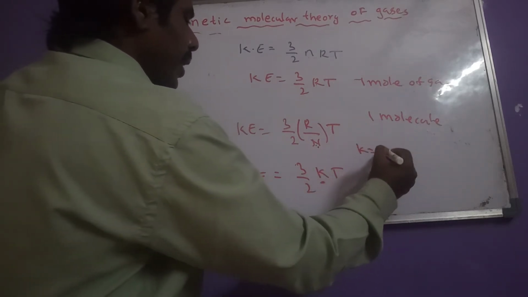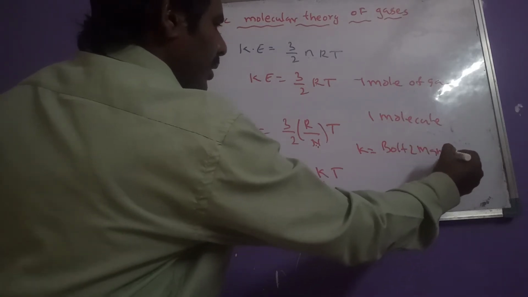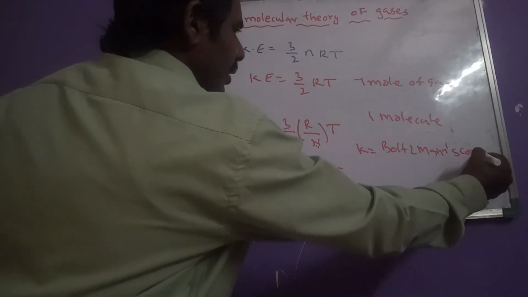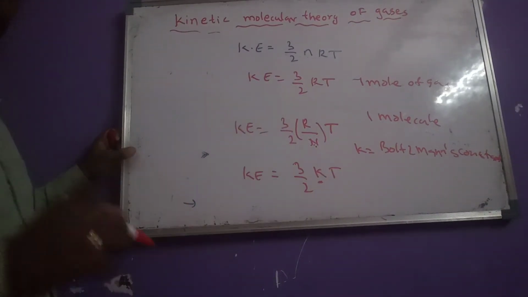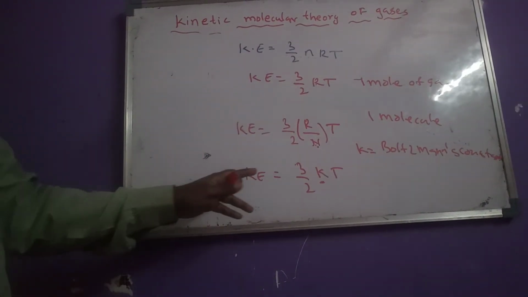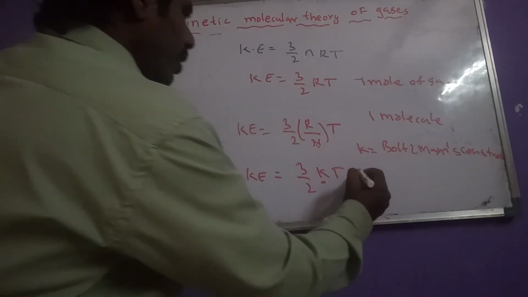What is k here? Boltzmann constant. What is its definition? The universal gas constant value per 1 molecule is known as the Boltzmann constant, and its value is